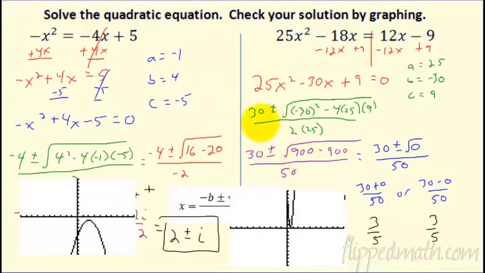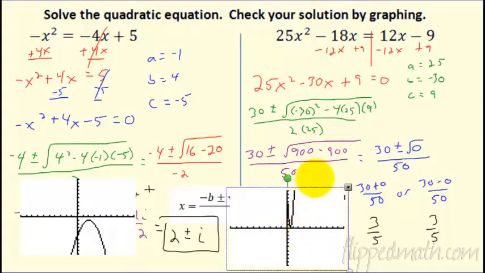That's interesting. Also, this negative b in front: when you have a negative negative, that's a positive, so it becomes plus 30 out there in front. When I simplify this down, I got 0 underneath my square root. That's pretty wild. So that's 0. What's the square root of 0? Yeah, it is 0. So if you break it down into 30 plus 0 over 50 or 30 minus 0, well, it doesn't matter. You get 3/5. So there's one solution here, and check out the graph. Why? Because it touches one time right there. See how it's only touching one time? So that's pretty cool. So you can get 2 solutions, no solution, or 1 solution.